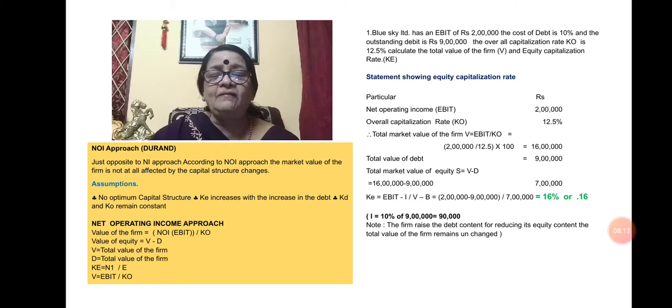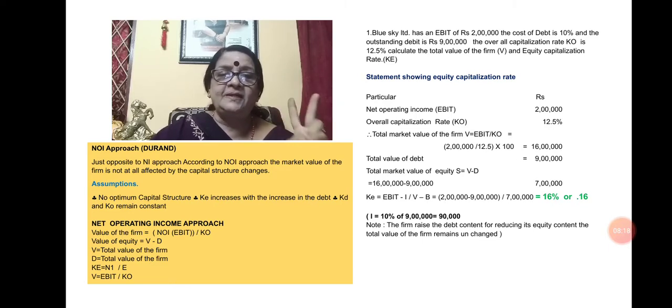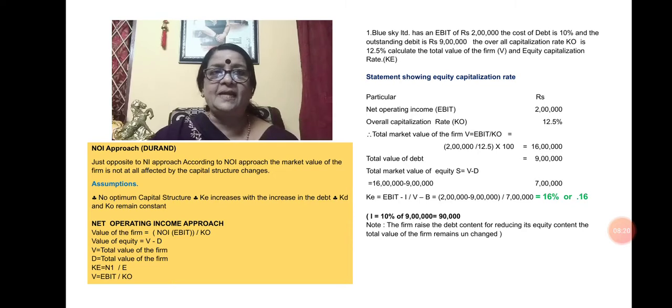So in the next session, we are going to cover the traditional approach and the Modigliani and Miller approach. Two more theories are there, that is the traditional approach and the Modigliani and Miller approach.